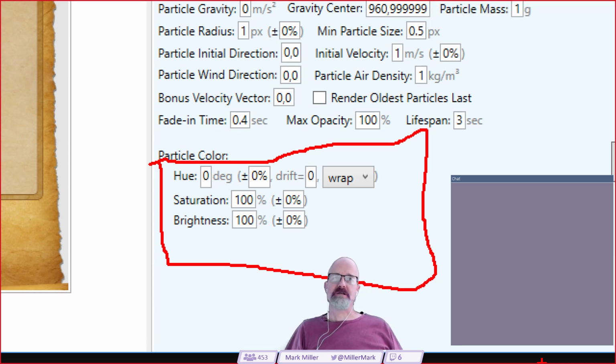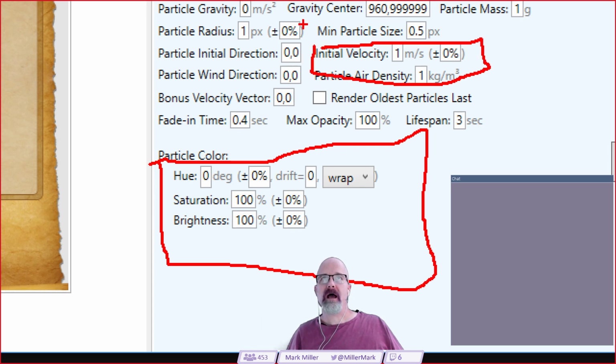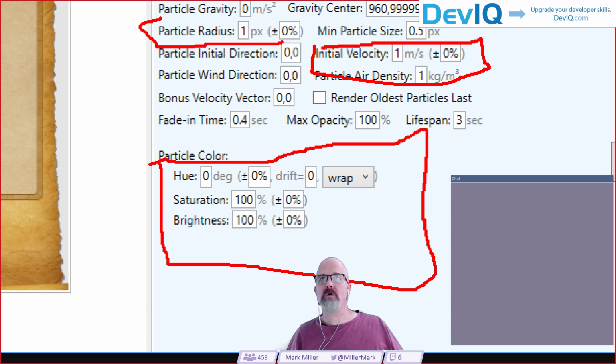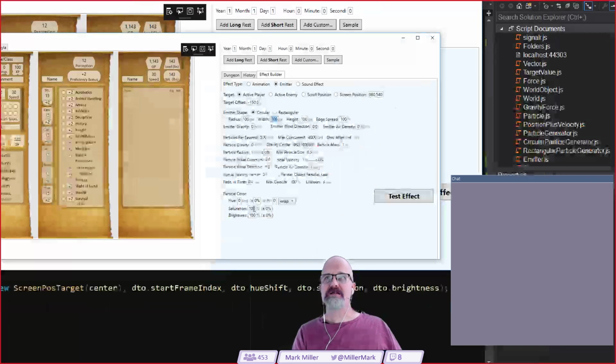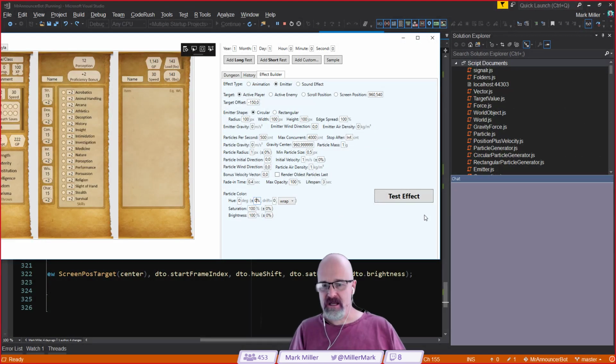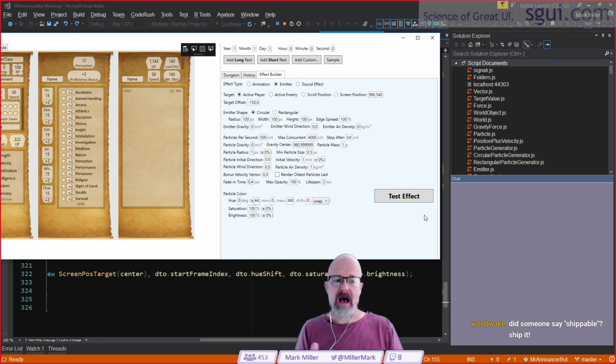Yeah, they really made it easy to write a lot of this code. I created a target value control in WPF, and it's pretty cool. It's not what I would call shippable. It's got a few UI issues I want to change, but you can see them all here. Here's my value, but then I have a plus or minus. If I specify percent, then it's going to be a percent of it. If I specify a number without percent, it's going to be that absolute.